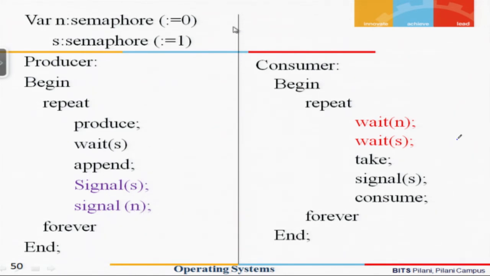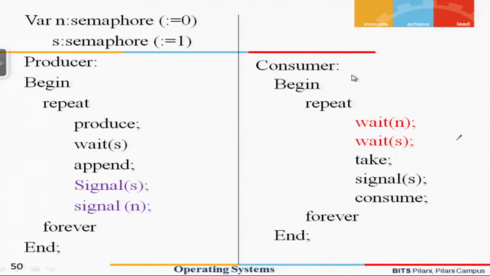So if the consumer does not consume and the producer keeps producing, at some point the value of n is going to be some k, which can be a very large value. Whatever number of items has been produced by the producer will be the value of n.